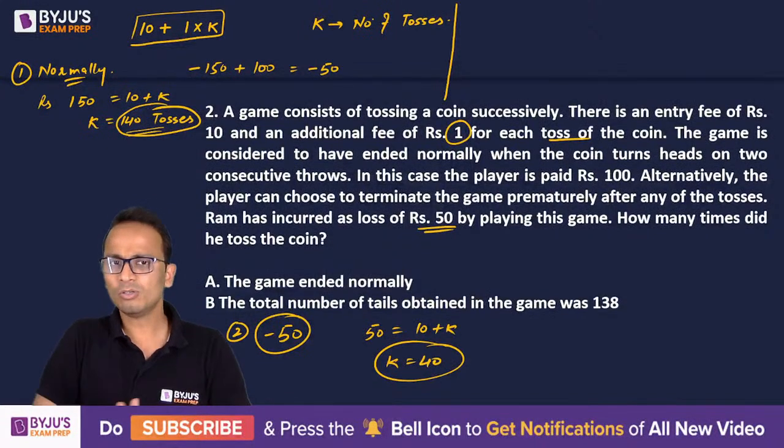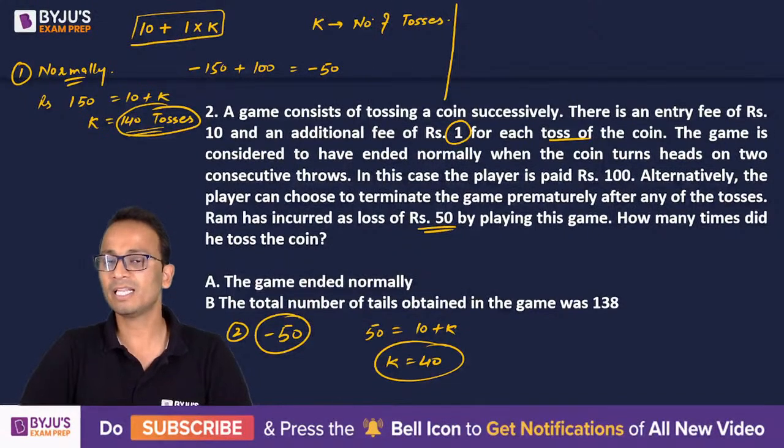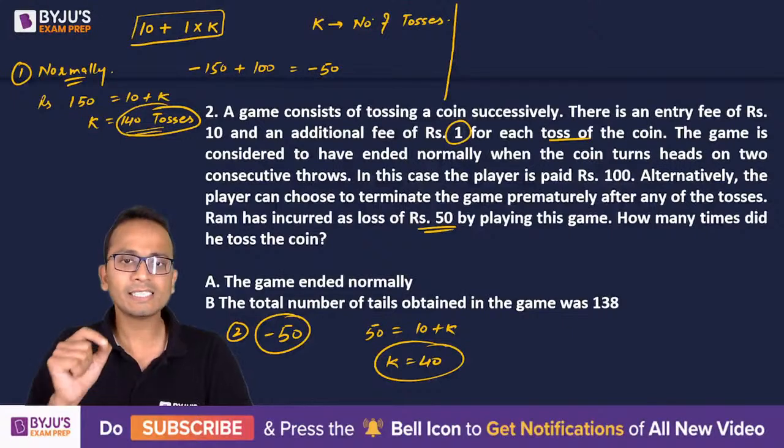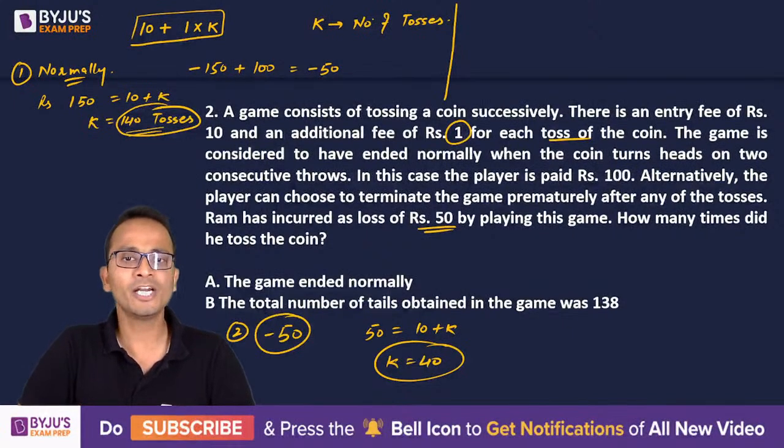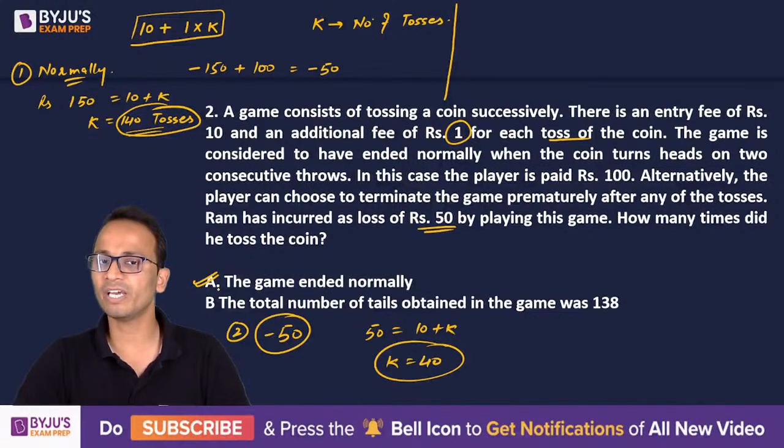Okay. Now, let's read the statements, the extra information given by the statements. So, statement A says that the game ended normally. So if the game ended normally, then can I say that the number of tosses has to be 140? Yes or no? The number of tosses has to be 140. Okay. So statement A is sufficient to give the answer, right?